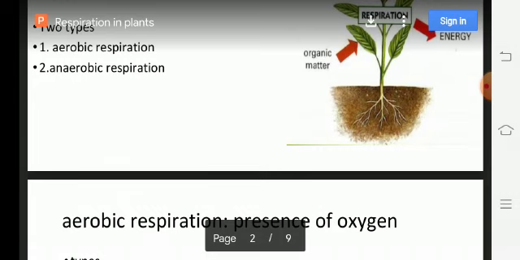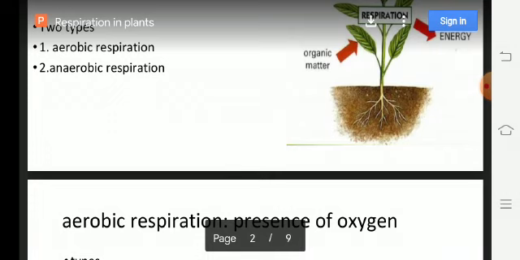Without oxygen the organisms will survive. It releases only a small amount of energy, so it takes place in only a few organisms, some microbes like bacteria and yeast.